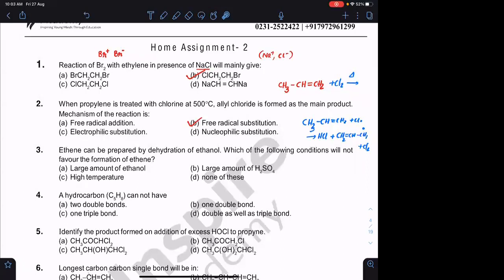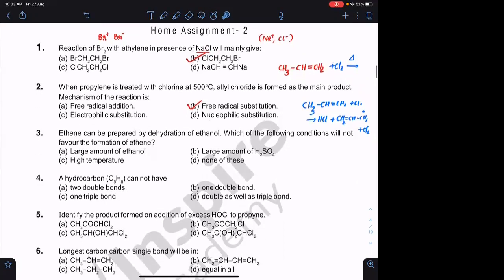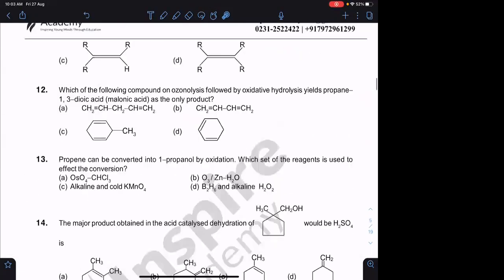Ethene can be prepared by dehydration of ethanol. Which of the following conditions will not favor the formation of ethene? 1 minute, I will refer to answer.